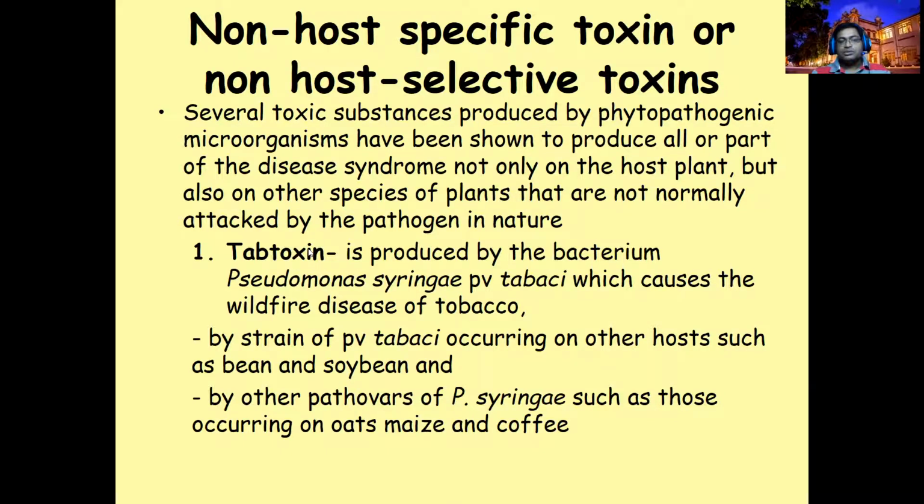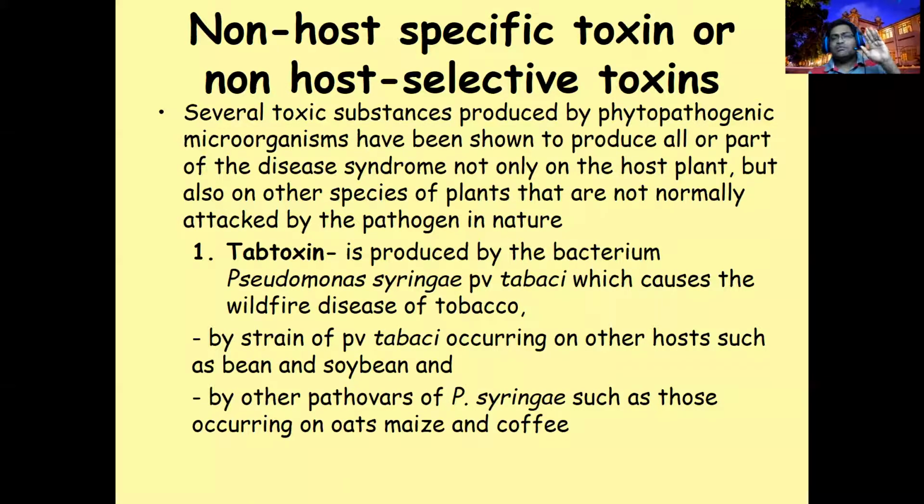Tabtoxin is mainly produced by Pseudomonas syringae pathovar tabaci. This tabaci means only tobacco, Nicotiana tabacum. If this Pseudomonas syringae attacks only tobacco, we consider it a specific group, and we put it as a pathovar, pv. tabaci. Pseudomonas syringae pathovar tabaci causes wildfire disease on tobacco.